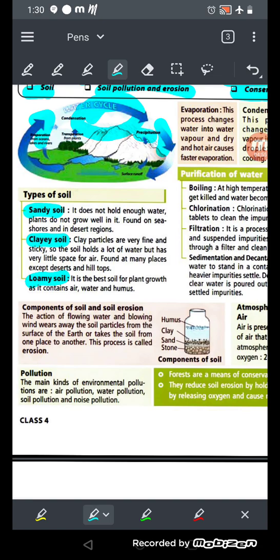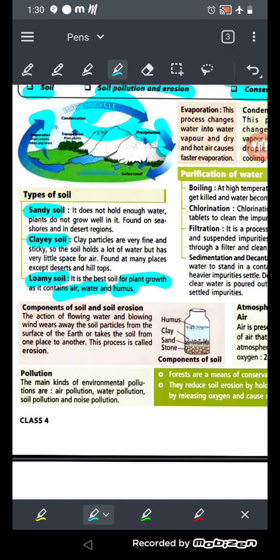Now let's see about the loamy soil. And the loamy soil is the best for plant growth. Okay, it is best for plant growth. Why? Because it has space for air, it can hold the water, and it has humus. Humus is what? Humus is the upper layer of the earth which has manures in it.